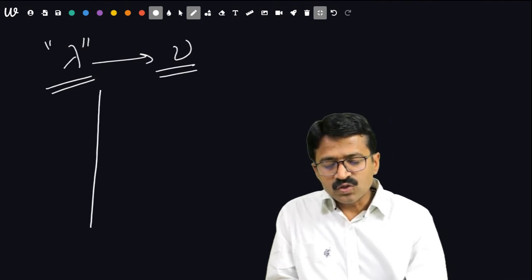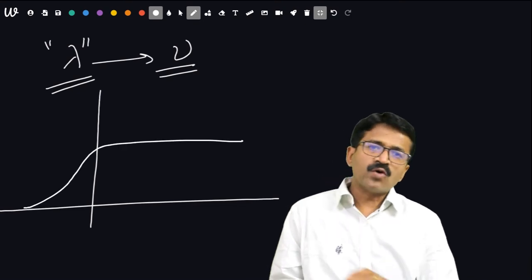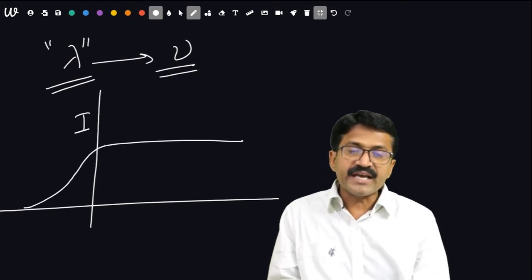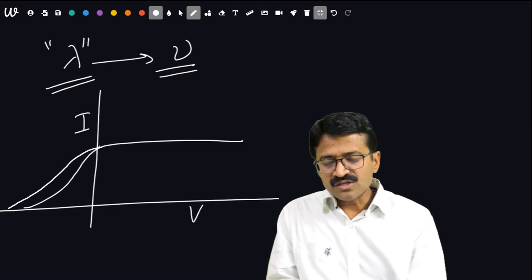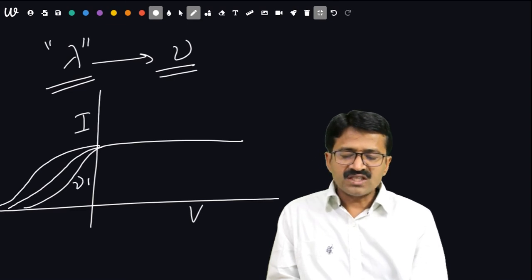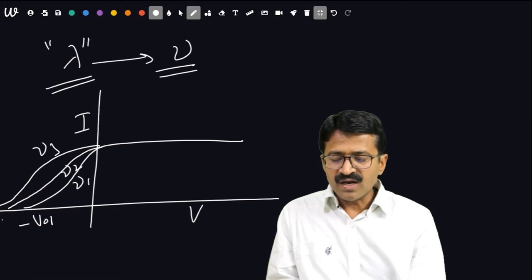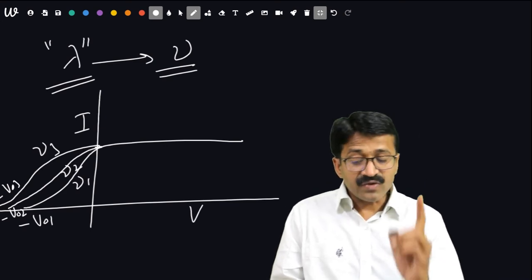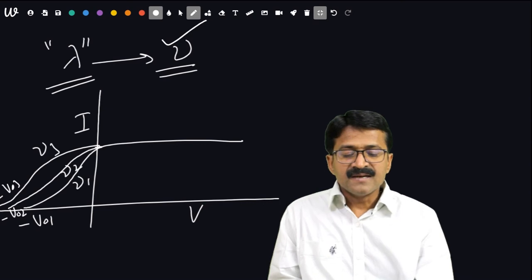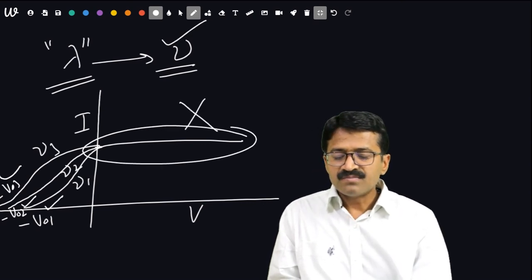Whenever we check the effect of frequency, it is observed that the saturated photoelectric current does not change at all, but the stopping potential changes as soon as we change frequency: nu1, nu2, nu3, then minus V01, minus V02, minus V03. So it will always change. Remember, it is very important. With the change of frequency, the saturated current does not change, but the stopping potential changes.